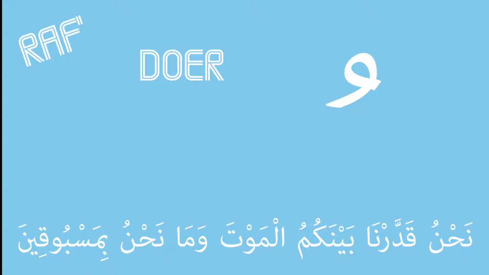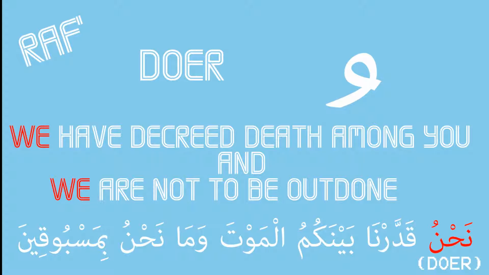Another Quranic example of rafa is ayah 60 of Surah Waqi'ah. نَحْنُ قَدَّرْنَا بَيْنَكُمُ الْمَوْتَ وَمَا نَحْنُ بِمَسْبُوقِينَ. The doer is nahnu, or we, because the Quran says, we have decreed death among you and we are not to be outdone.